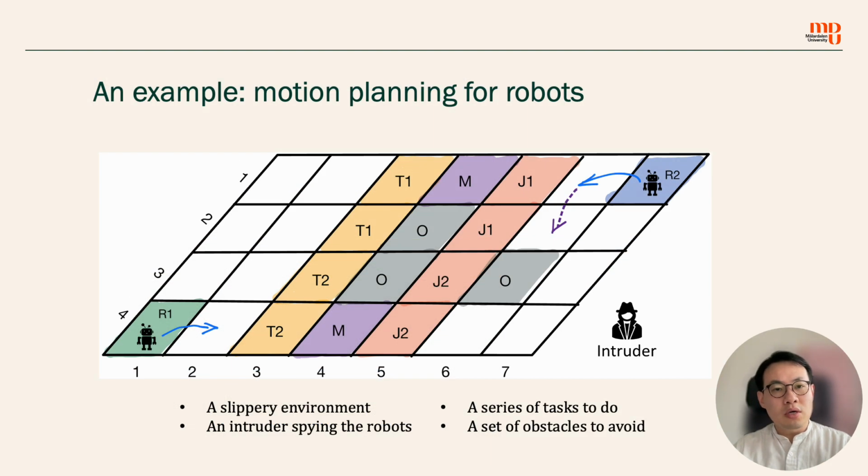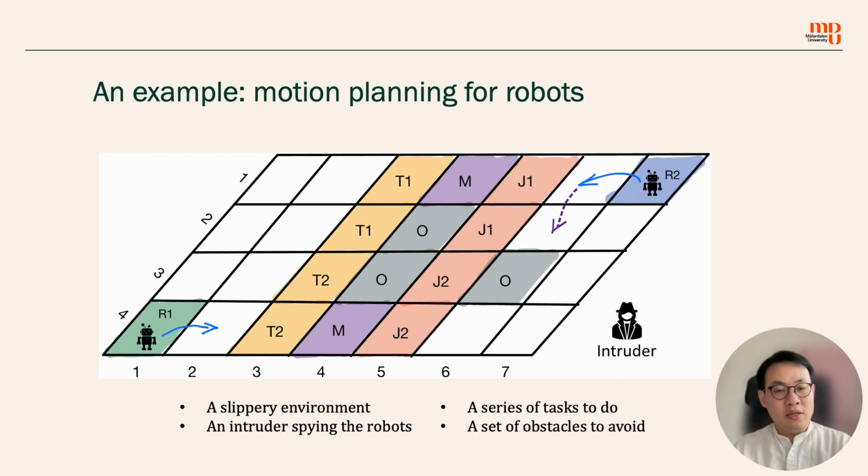So to illustrate security, we give you this example. In this map, we have two robots. They are working together to finish a mission. A mission consists of two tasks, task T1 and task T2. An intruder is trying to steal the information from the robots. Assume that the intruder is only interested in the task execution order of the robots, but he can only see the moving trajectories.